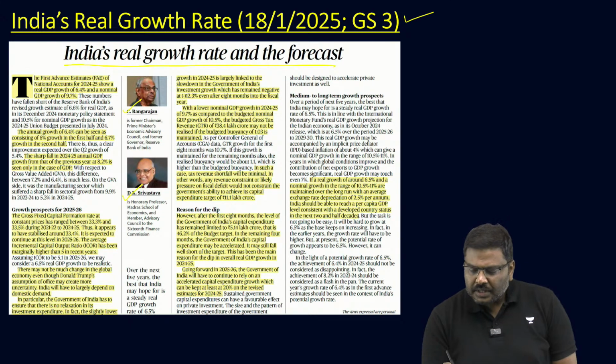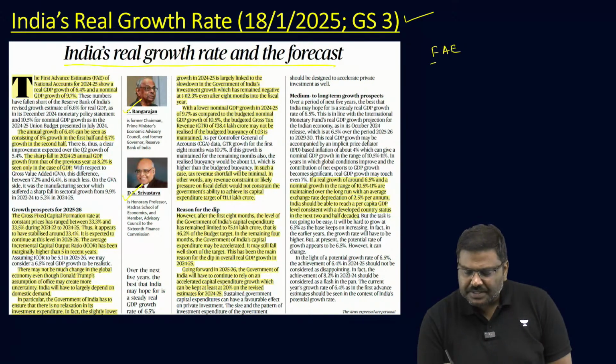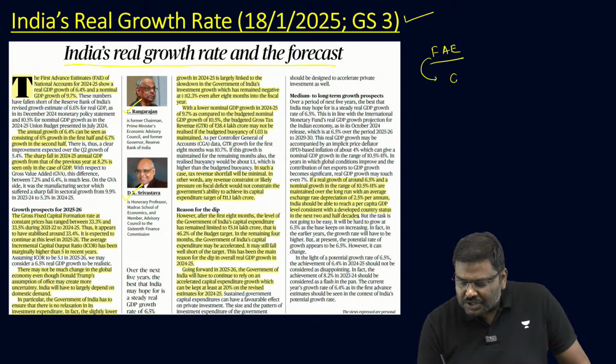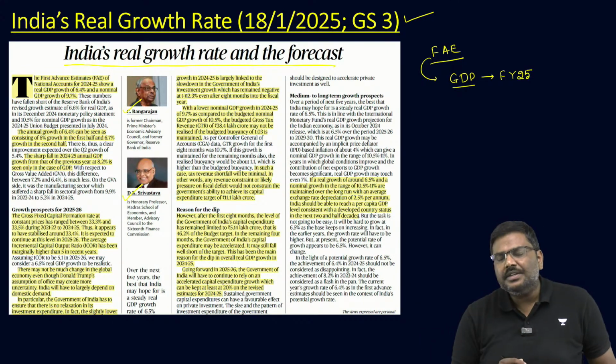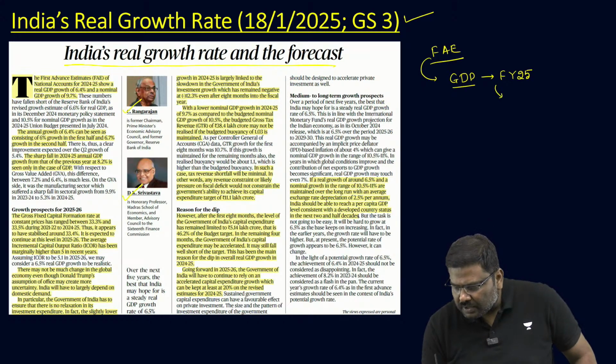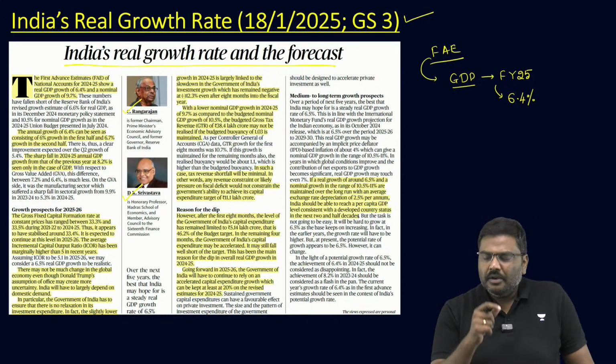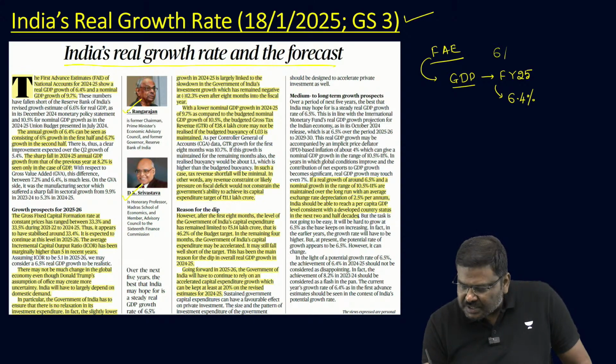Very recently, the first advanced estimates, FAE, were published by CSO regarding India's GDP growth rate for the current financial year, that is 25. According to the first advanced estimate, India's growth rate for this financial year will be 6.4%. This includes the first half of the financial year, where we have achieved a growth rate of 6%. And in the second half of the financial year, we expect the economy to grow by 6.7%.